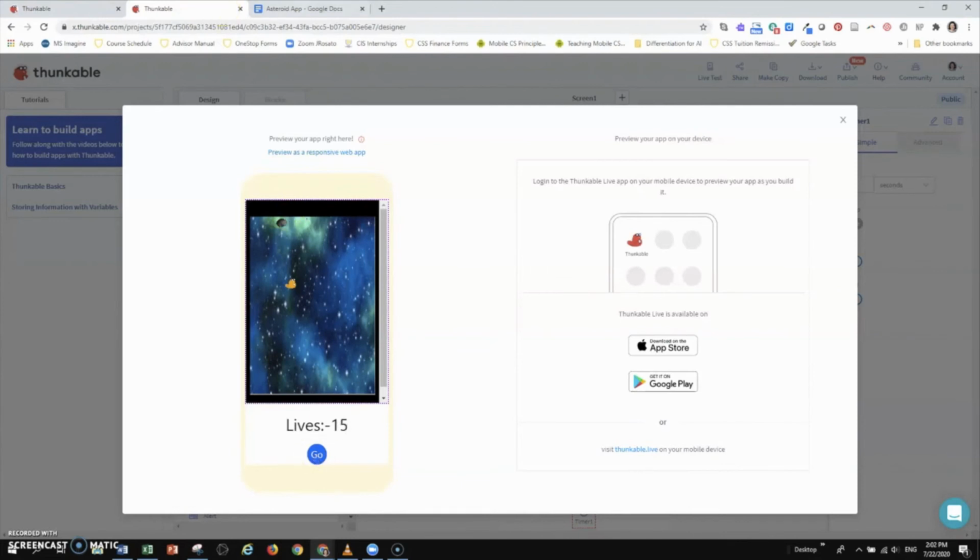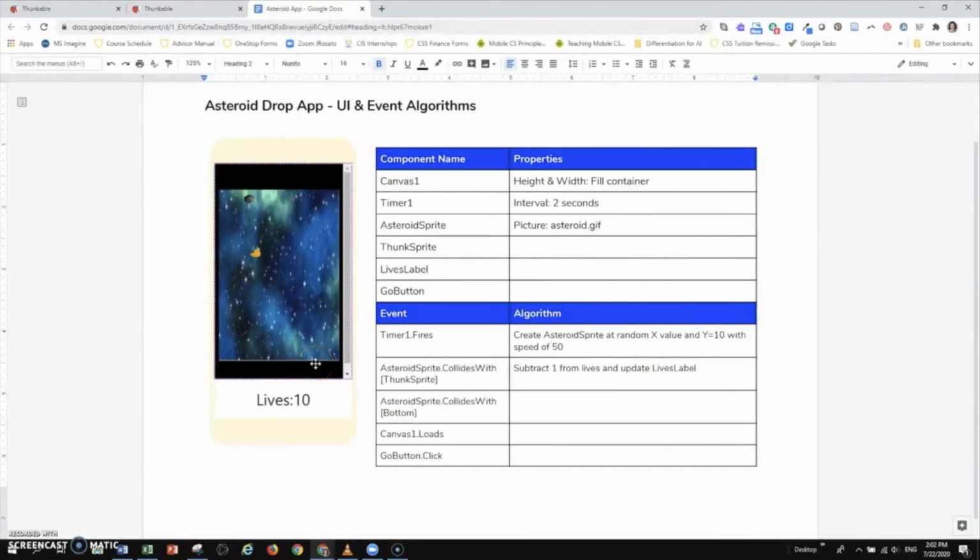One tool that I've used before is a planning document similar to this. It's maybe a little more structured than you might want to do for all of your apps and event-driven programs, but it helps students organize their thinking. So you could have a space where they either draw the user interface or you provide it to them. There's tables on each side, one for them to identify the various components and the properties that they might set each component to. And then another part of the table there identifies the events that happen in the program and gives some space for students to write an algorithm so that they get to start thinking about how to plan their program.